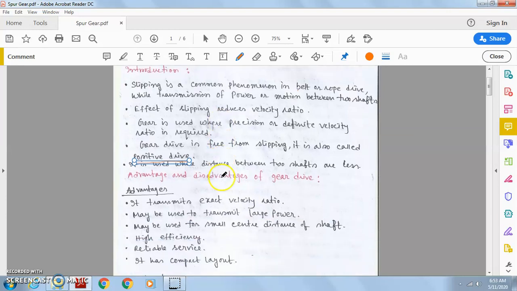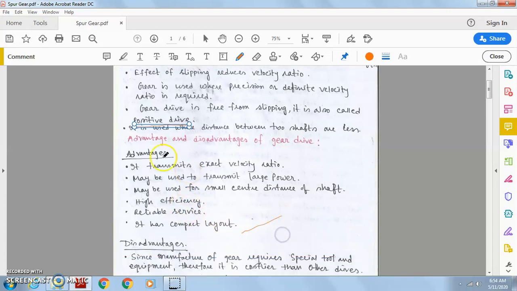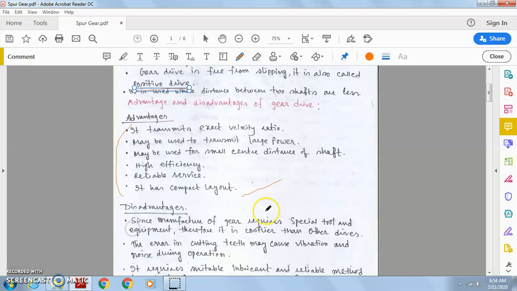So what are the advantages? It transmits the exact velocity ratio, may be used to transmit larger power, may be used for small center distance of shaft, high efficiency, reliable service, and it has a compact layout. Just go through the points.